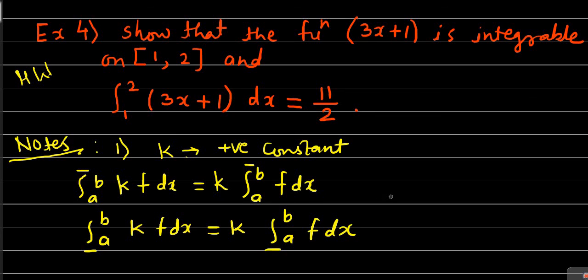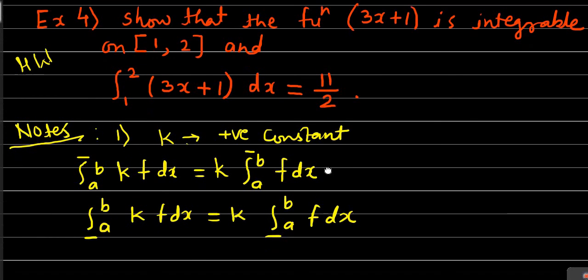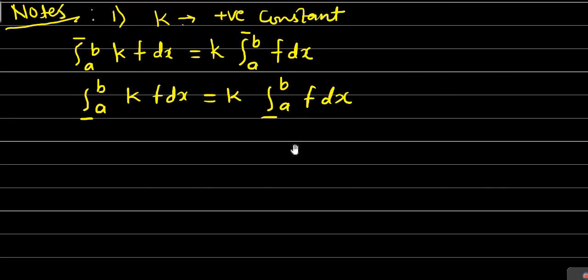When does this happen? This happens whenever k is a positive constant. If k is a positive constant, then it can be kept out of the upper integral as well as the lower integral. Now, if k is a negative constant, what happens? That is the second note.